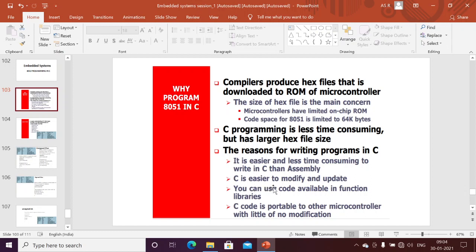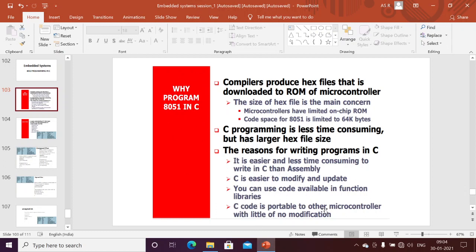And you can use code available in function libraries. For example, if I want to include math.h and do some calculation, I can directly use the C libraries in our embedded C.